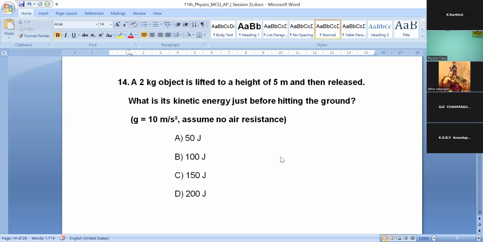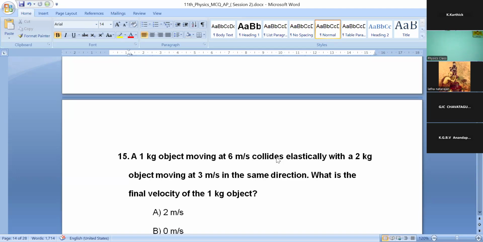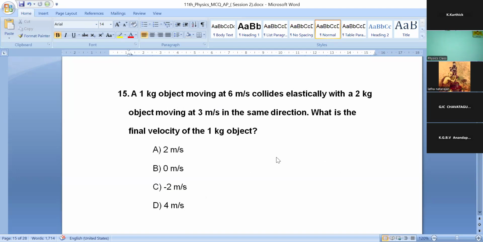All right. Time's up. So 15th question. A 1 kg object moving at 6 meter per second collides elastically with a 2 kg object moving at 3 meter per second in the same direction. What is the final velocity of the 1 kg object? Option A, 2 meter per second. Option B, 0 meter per second. Option C, minus 2 meter per second. Option D, 4 meter per second.